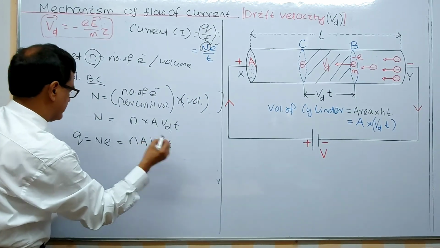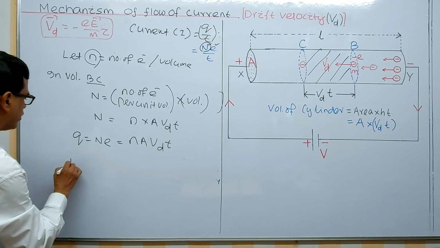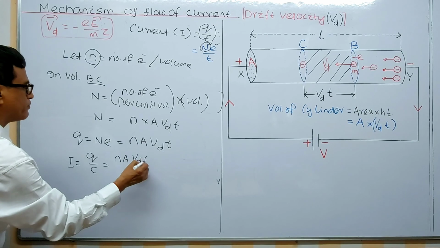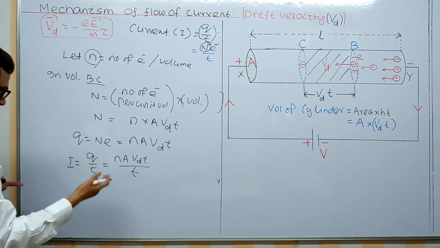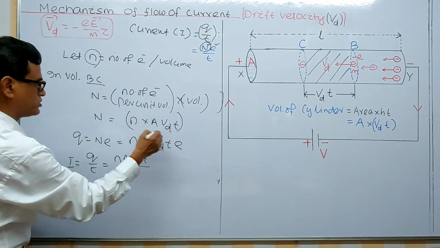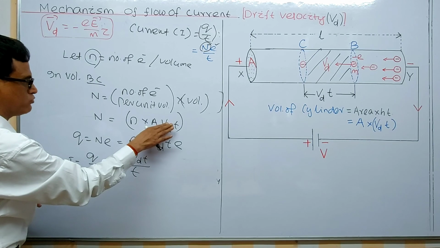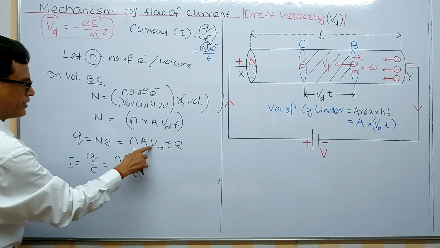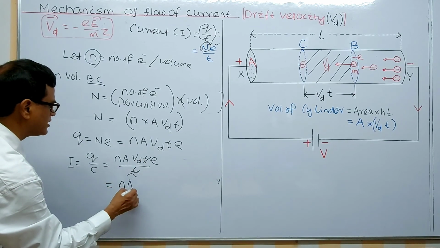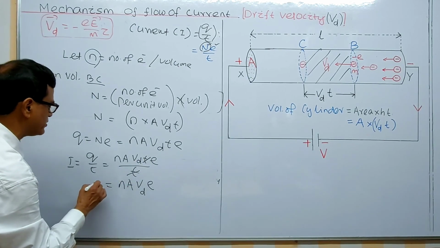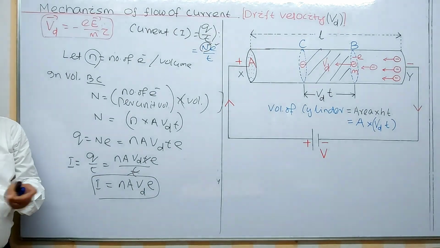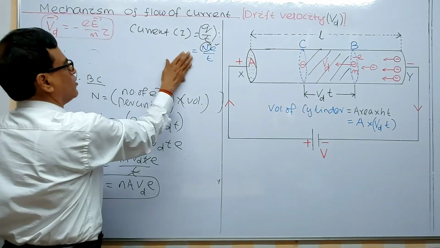N = n A vd dt. That's why current I = Q by t = N e by t = n A vd dt e by dt. Here d is the suffix in vd, don't be confused by this one. The dt cancels out, and we get a very nice formula to remember, n A vd e. Students are very much acquainted with this formula, and it should be on your lips.